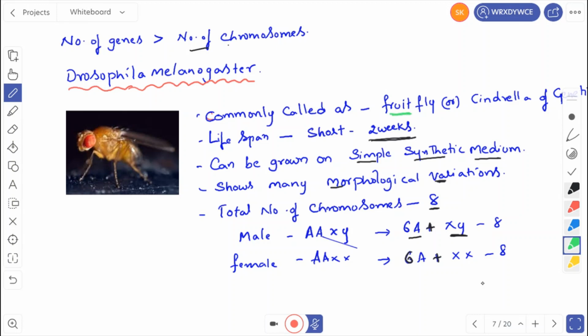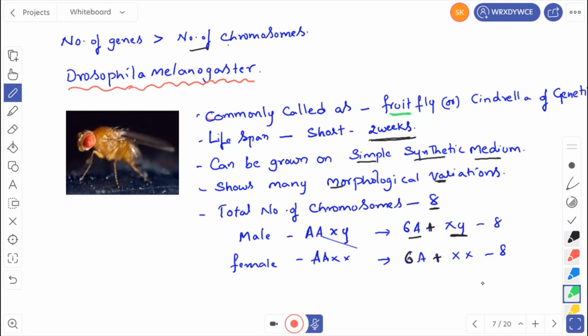Or Cinderella of genetics. It is called a fruit fly or Cinderella of genetics. Why is it called the Cinderella of genetics? Because the fruit fly has a very short lifespan and produces many offspring, can be grown in a small synthetic medium, and it shows many morphological variations. So it is easy for scientists to conduct experiments on Drosophila.